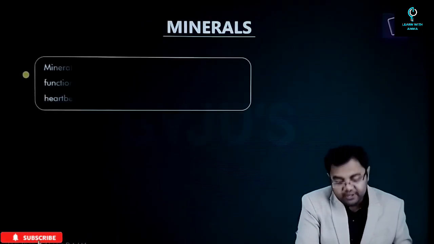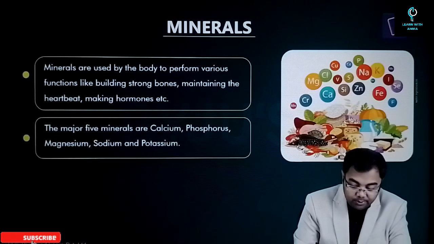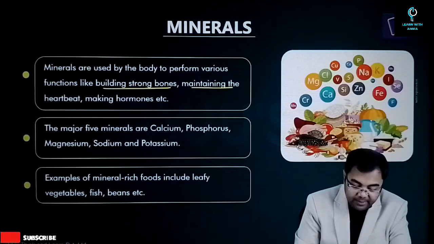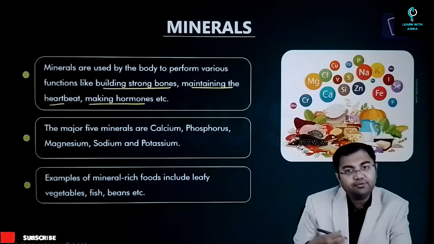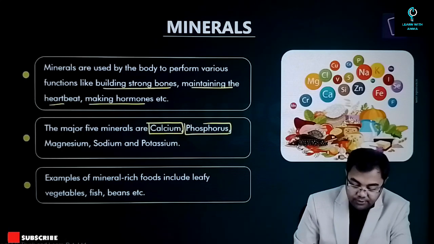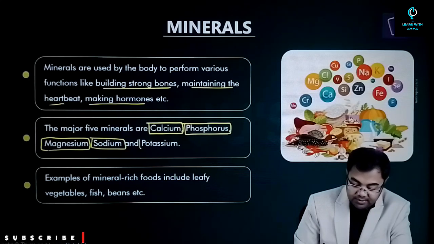Next we have minerals. Minerals are used by the body to perform various functions like building strong bones, maintaining the heartbeat, making hormones, and for various other purposes as well. There are five major minerals: calcium, phosphorus, magnesium, sodium, and potassium.